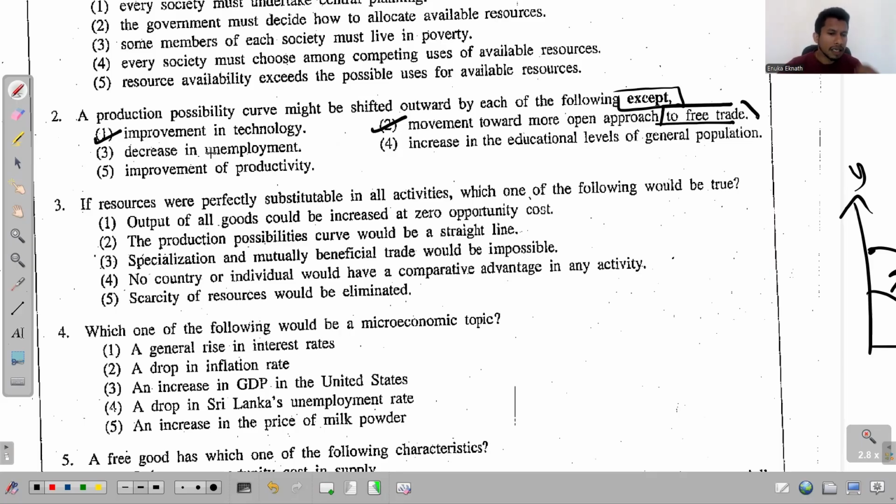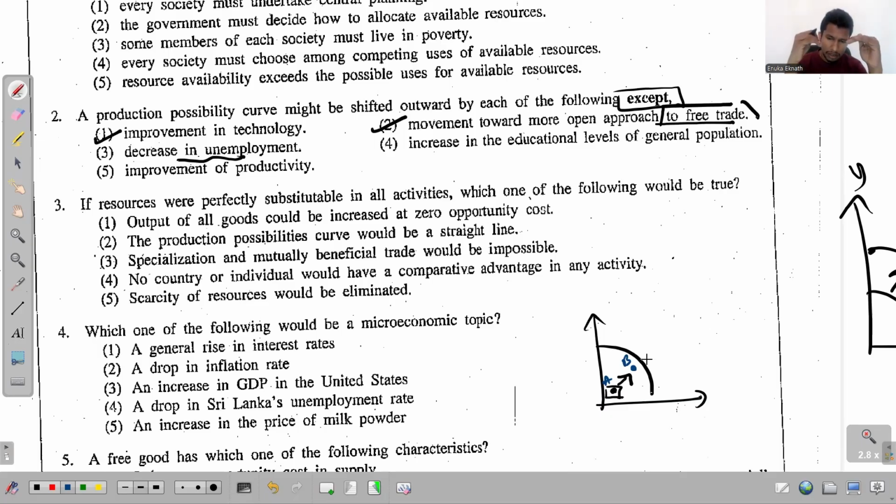And then the third one, decrease in unemployment. Decrease in unemployment means right now the economy must be producing at a point inside the PPC. The reason is that even now the economy is facing unemployment. But what happens when this unemployment decreases? Your current production increases, right? That increase can happen in this way. If this is the first point and this is the second point, see, the production level increases.